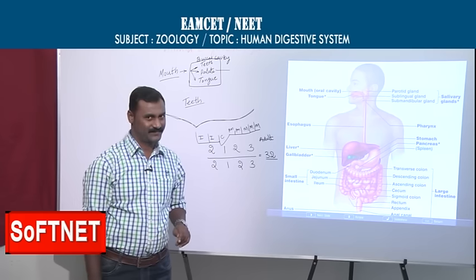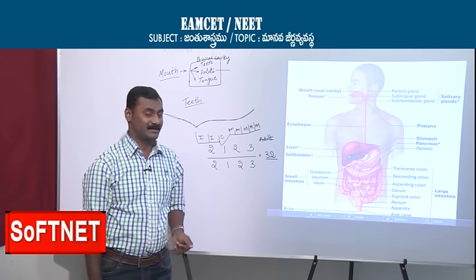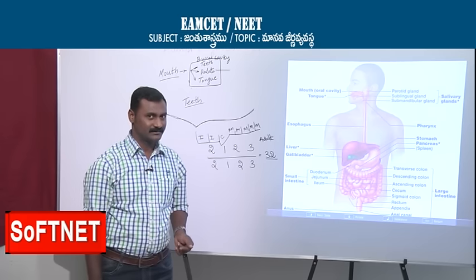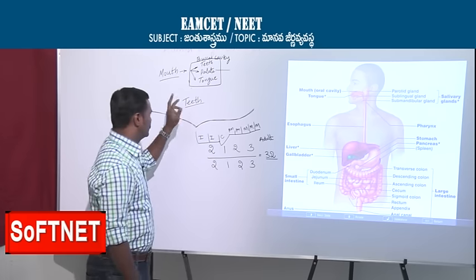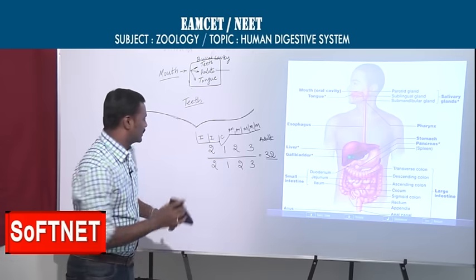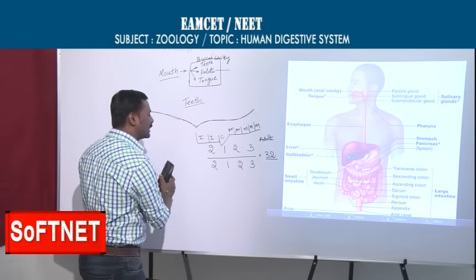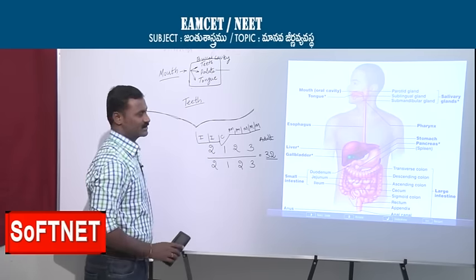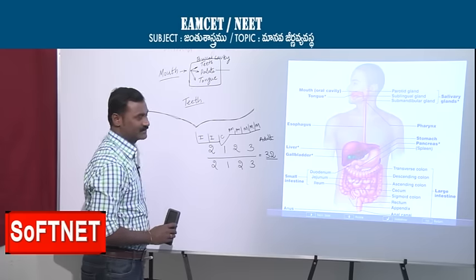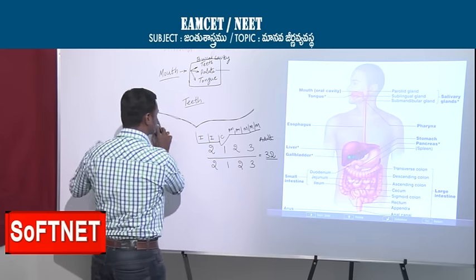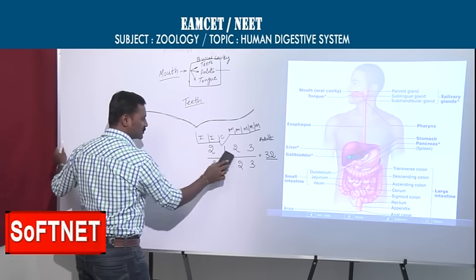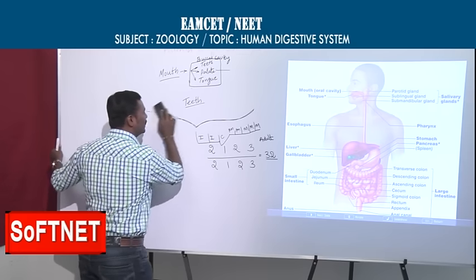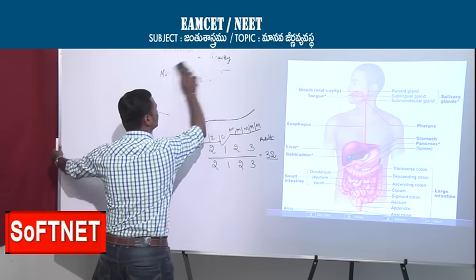Deciduous teeth are replaced by permanent teeth. Let us see what about the teeth in childhood. That is called the milk set. Anyway, we are moving to that part. So finally we understood what is 2, 1, 2, 3 by 2, 1, 2, 3. Let us discuss all clearly about the teeth now.